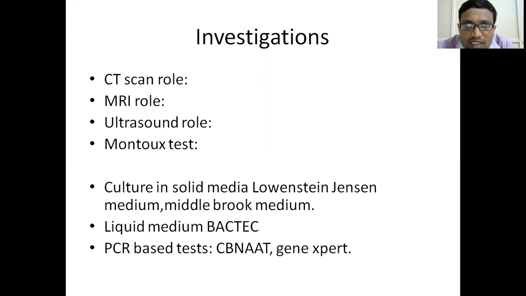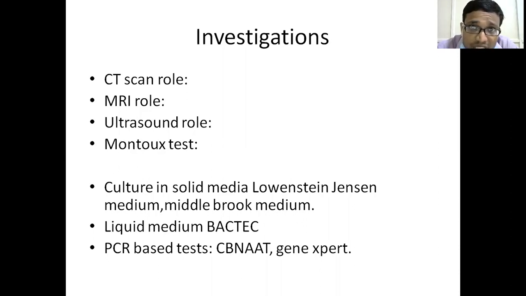So when we want to see the amount of lysis, or these difficult areas, we go for CT scan. Routinely we won't go for CT scan. MRI is a very good investigation. Bone edema and soft tissue involvement can be seen very well in MRI. In a spinal tuberculosis patient, radiographs will not give that good a picture of the soft tissue involvement. For the soft tissue surrounding the bone in spinal tuberculosis, MRI will give a classically very good picture.